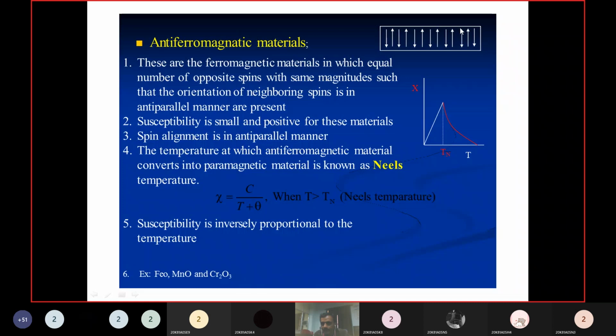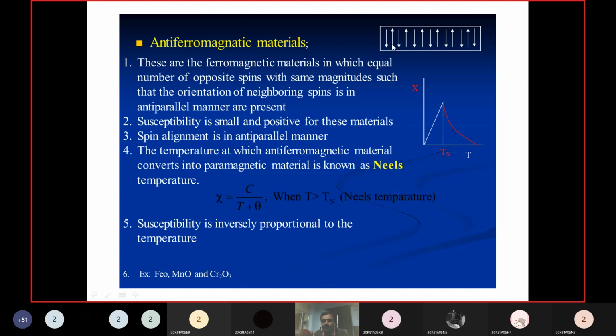Suppose you take these dipoles here. One dipole is oriented in the downward direction, and another dipole is oriented in the upward direction. That means here the magnetic field is mainly due to the spin. That's why one dipole's magnetic momentum is oriented downward and another one is upward.